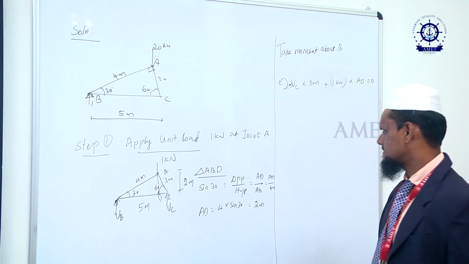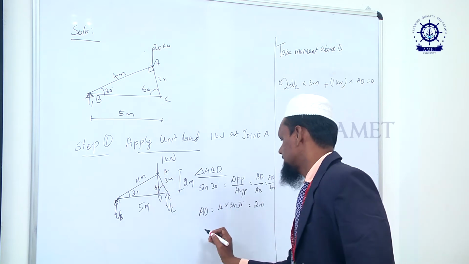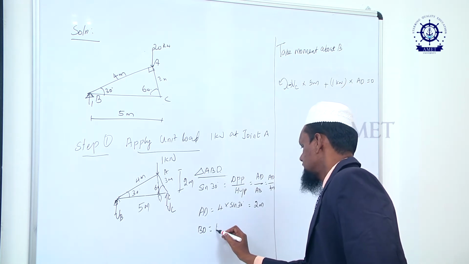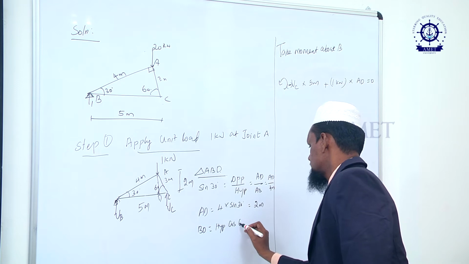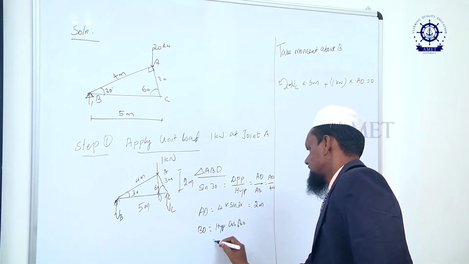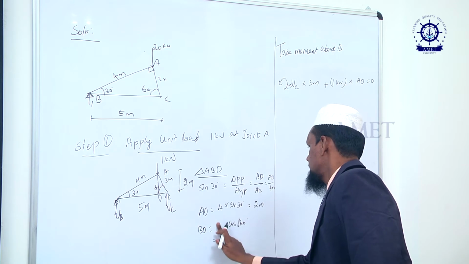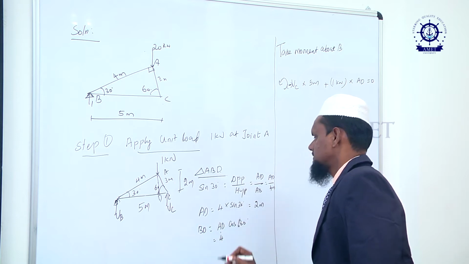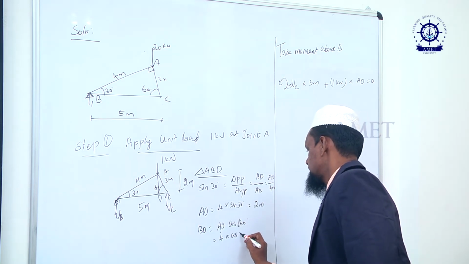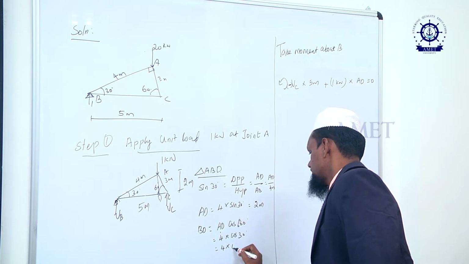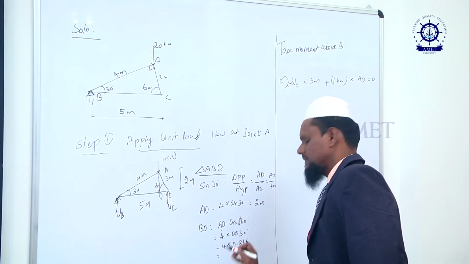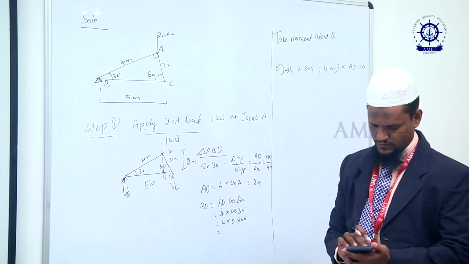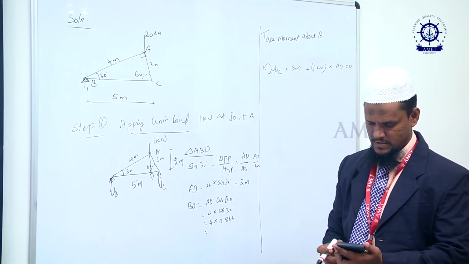Next, we also need BD. What is BD equal to? We can use cos theta: hypotenuse into cos 30. The hypotenuse is 4 meter, so BD is equal to 4 meter into cos 30. Cos 30 is equal to 0.866, so 4 into 0.866 gives about 3.5 meter.